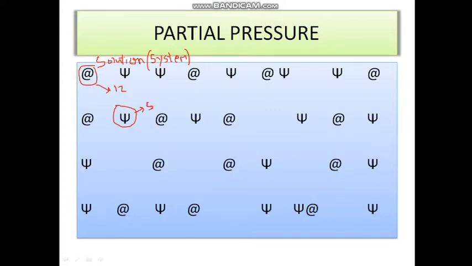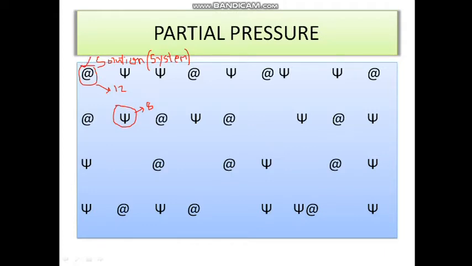If you take only the at-the-rate symbol in the present system, it has certain pressure on the glass vessel. So if you take only one component in the system, it has certain pressure on the system, particularly on the inner walls. That pressure is called partial pressure. Therefore, the partial pressure is the pressure exerted by a single component present in the system.